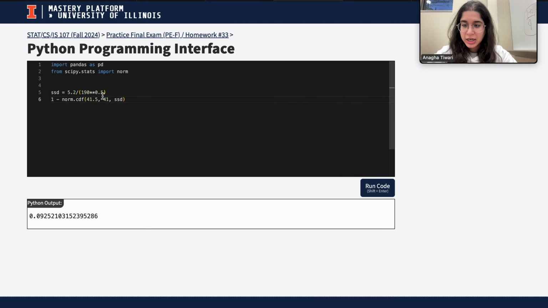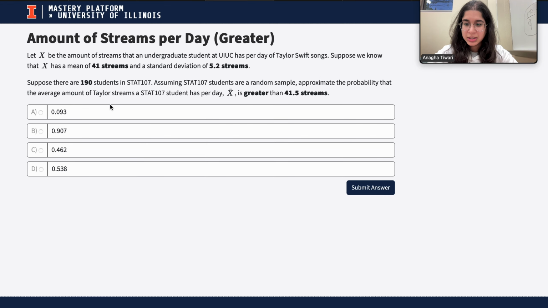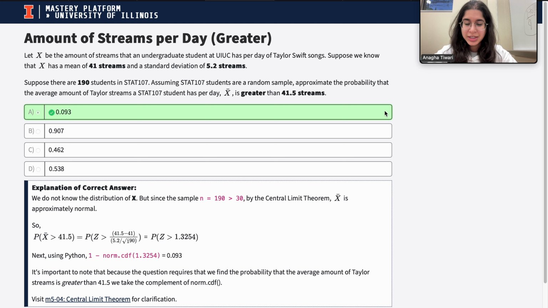And if you go here, as you can see, I've already done it. I have the sample standard deviation defined. Our x was 41.5, 41 is the mean, and the sample standard deviation is my third argument, and I get this output. So this is basically 0.093, which is correct.